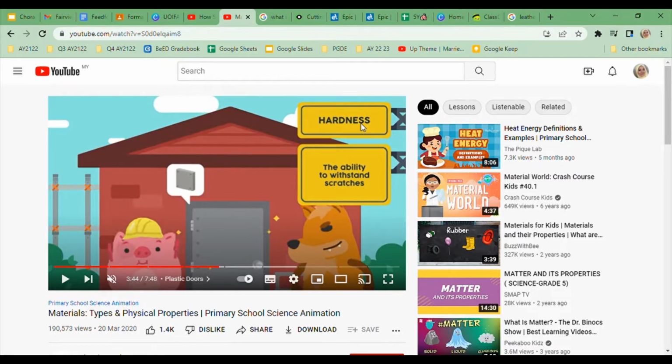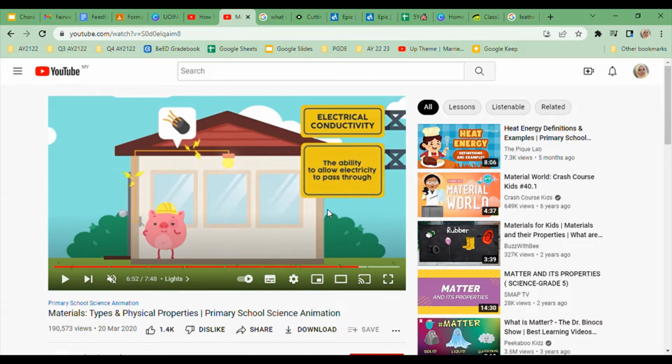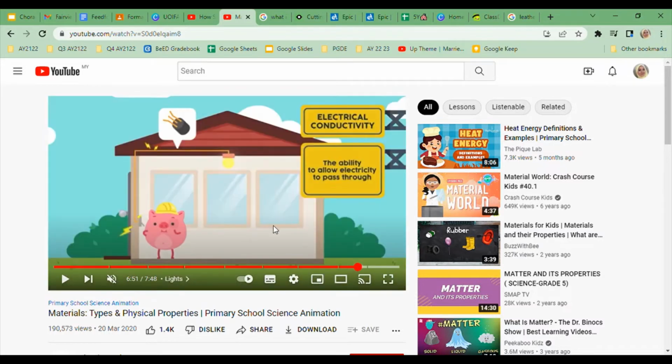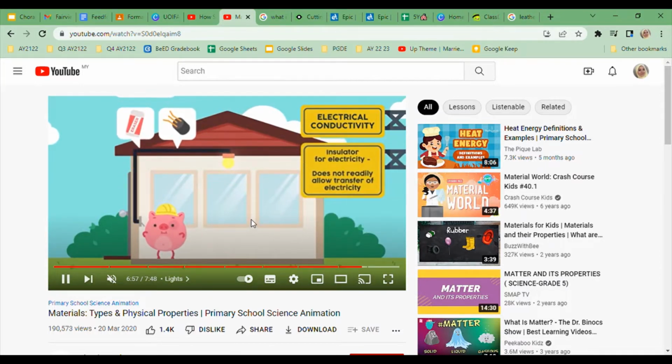To explain that a football is hard, we use words like tough. You can even use this small description here and paraphrase it into your own sentence. For example, a football has the ability to withstand scratches when footballers use it on the field. And lastly, you can use something like electrical conductivity. From my knowledge, I know that footballs do not allow electricity to pass through it. So instead of being a conductor, it is an insulator, an electrical insulator.